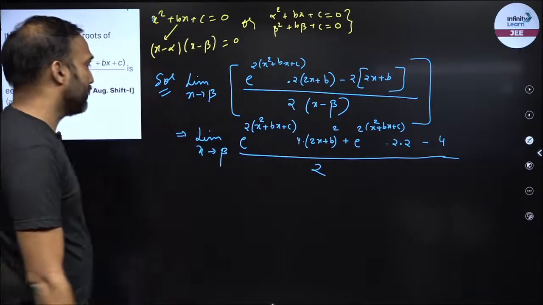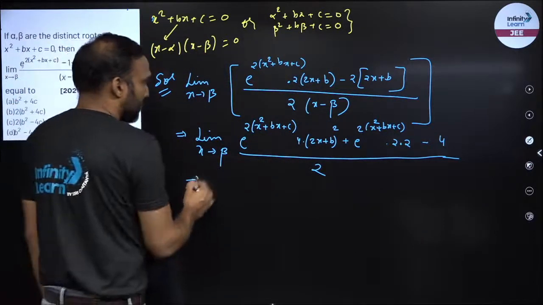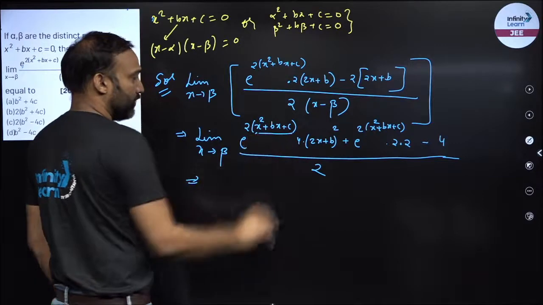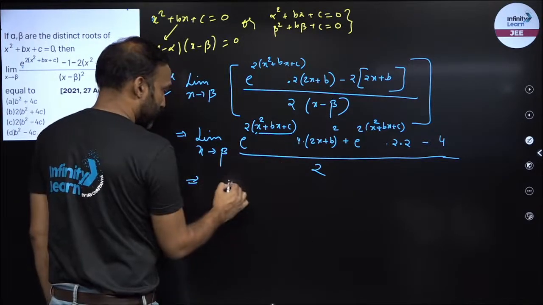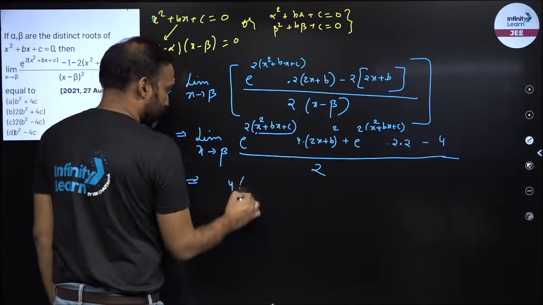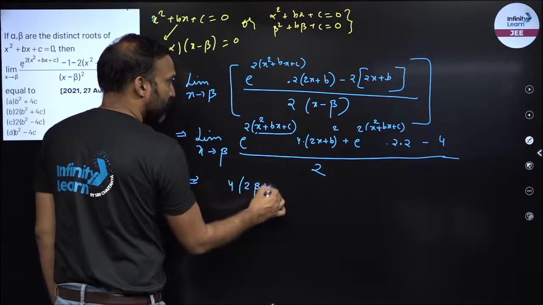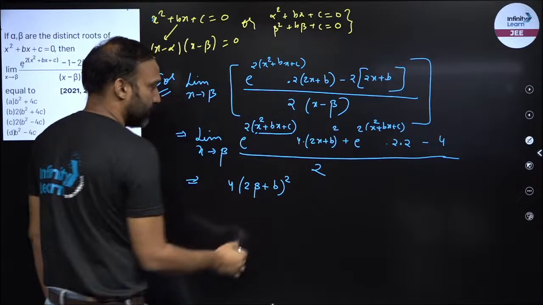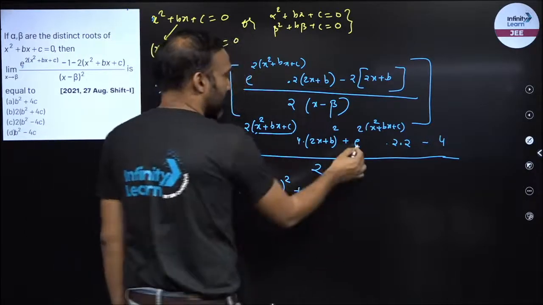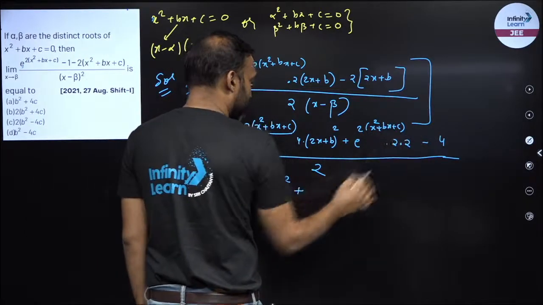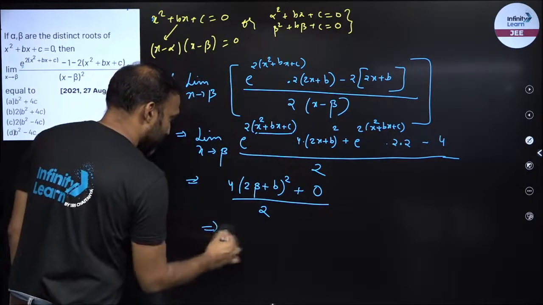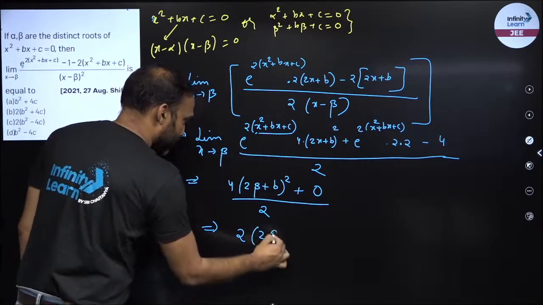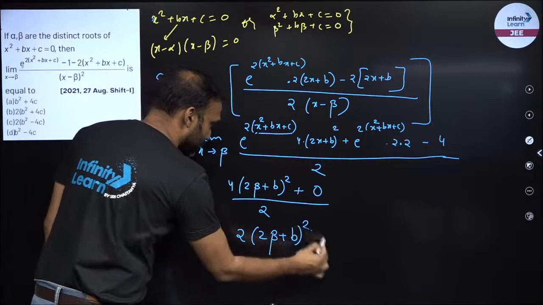Now you put x is equal to beta. So x is beta, this becomes 0, right? So e raised to power 0 is 1. So this is 1 into 4. So this is 4 into 2 beta plus b whole square, plus e raised to power 0 is 1, this becomes 4. 4 minus 4 is 0. So I'll have a 0 over there, upon 2. So we got 2 into 2 beta plus b whole square.